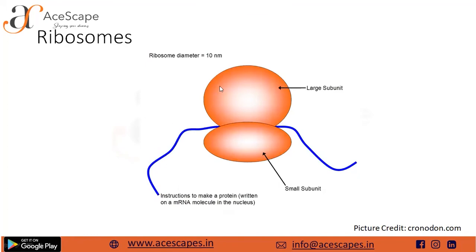Then this mRNA binds with a ribosome and undergoes a series of actions which we call translation, and it converts this mRNA into functional proteins. So this is the basic function of ribosomes. They have different sedimentation rates, according to which their size is determined.